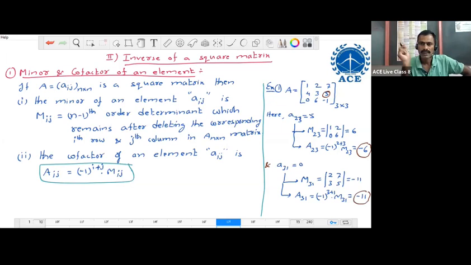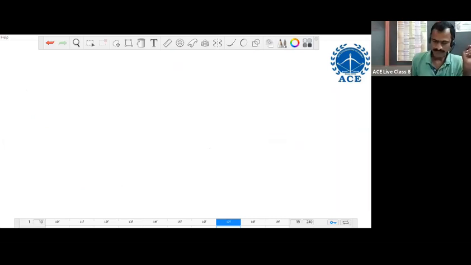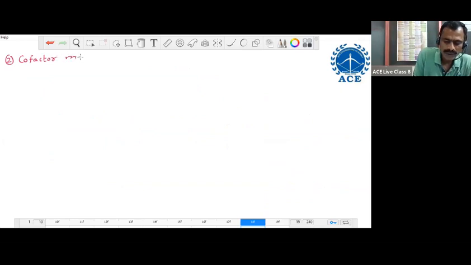Like this, we can find the minor and cofactor of each element. If you know the cofactors of each element, by using the cofactors, we can write a new matrix. Such a matrix is called the cofactor matrix. That is next one. Cofactor matrix.